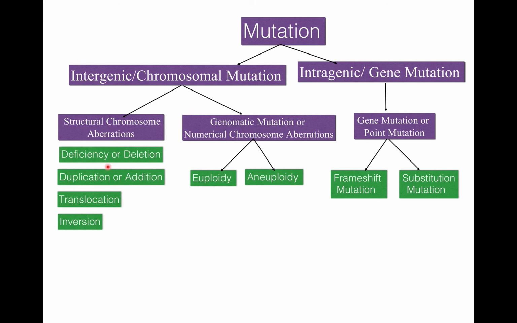It may be due to deletion of chromosome, duplication, translocation, inversion. And genomic mutation can be of two types: euploidy and aneuploidy. Gene mutation or point mutation can be frame shift mutation or substitution mutation. Today I will explain this part only, that is the structural chromosome aberration.